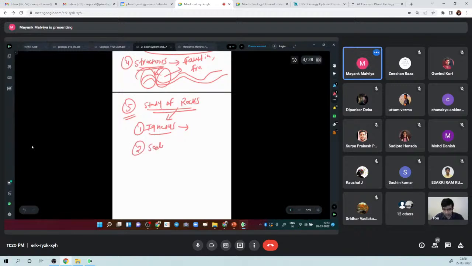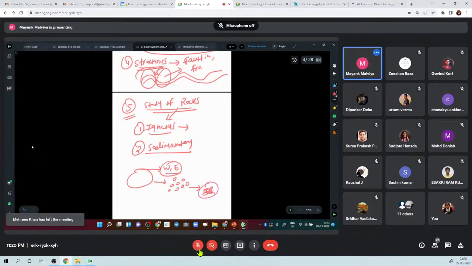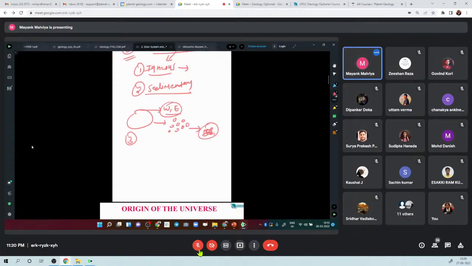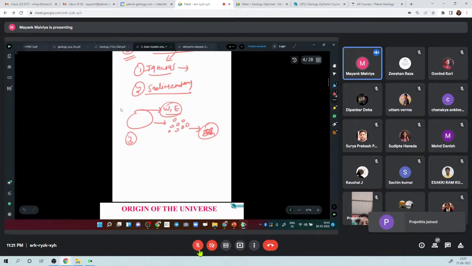Then the second is sedimentary rocks, right? Whenever there is some rock, with time there is weathering and erosion of these rocks, so they become sediments. After some time they accumulate again and get solidified, so they form sedimentary rocks. Similarly, there are some other rocks, which we call metamorphic rocks. So we'll study all of them, right? This is why these are basically the domain of geology.